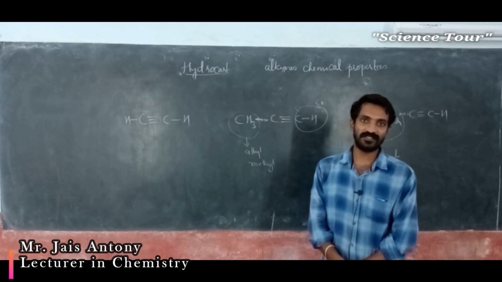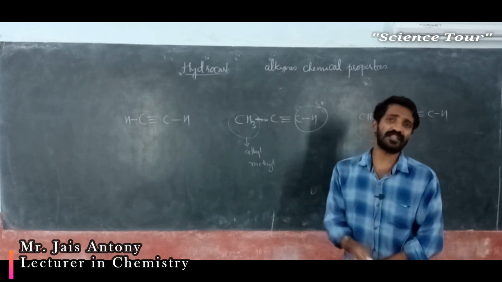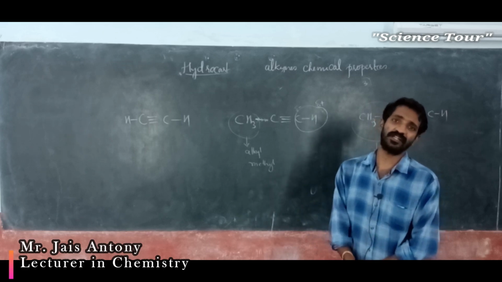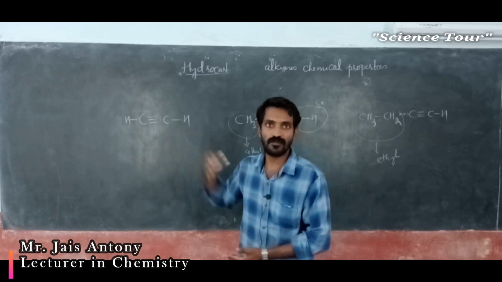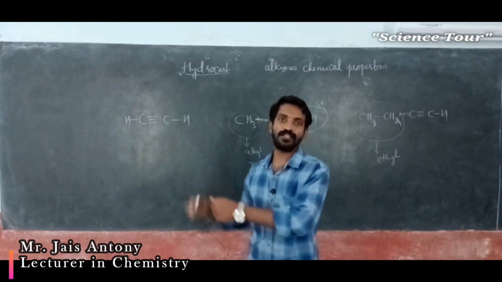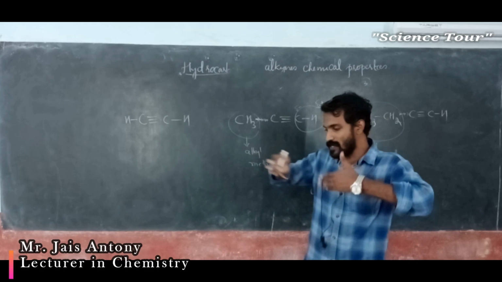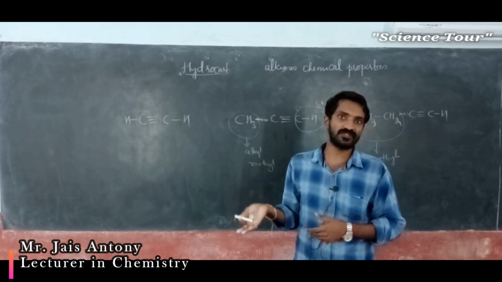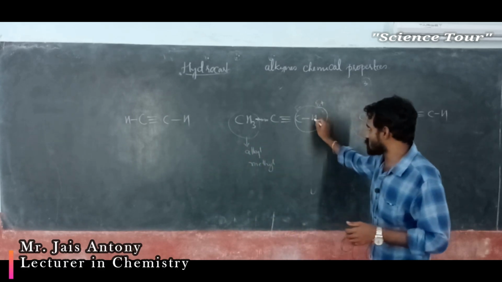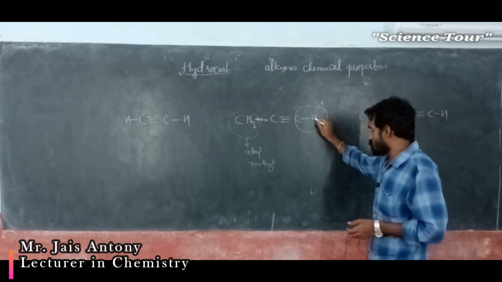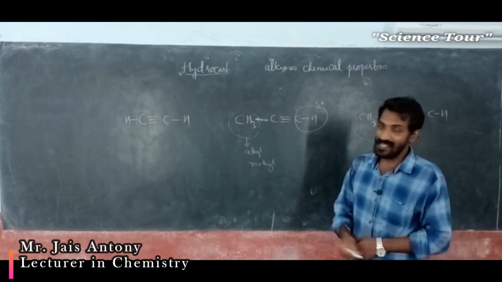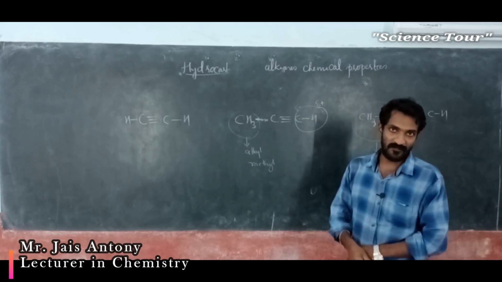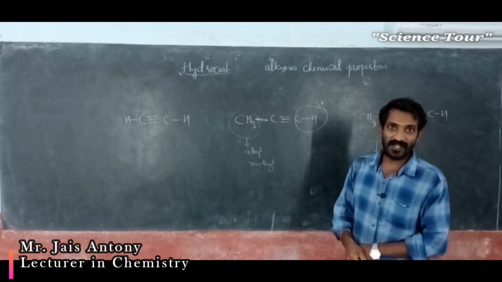This carbon is not ready to accept electron, even though it is more electronegative, because the releasing group already releases electron and the electron density between the carbon-carbon triple bond increases. So this bond becomes stronger between carbon and hydrogen.